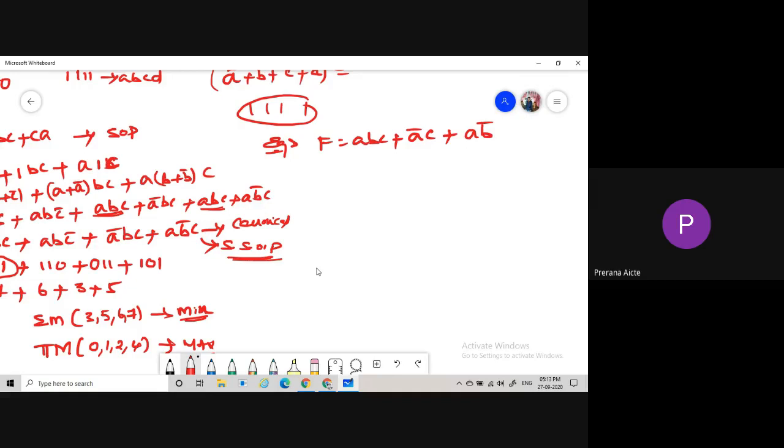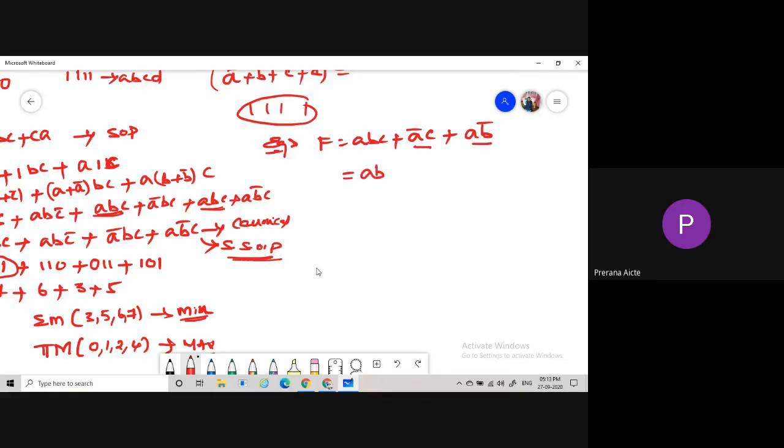So is it canonical or simply SOP? Simply SOP. It is nothing but SOP form, so that's why we are converting into canonical form. So how many variables are used in this expression? 3 variables. Does each product consist of 3 variables here? No, sir. Here some terms are missing. So the missing terms are in this one and this one.